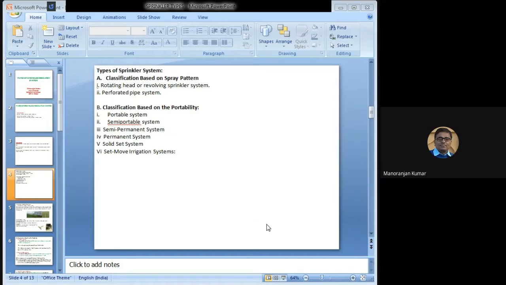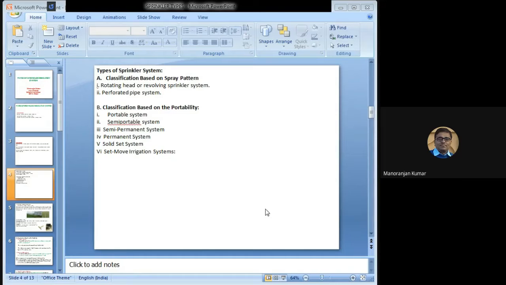Now the second classification, based on portability. The different types of sprinkler systems are the portable system, in which you can transport all the components of a sprinkler irrigation system; the semi-portable system, in which some components are fixed and some portable; the semi-permanent system, which is similar to the semi-portable system; the permanent system, in which all the components are fixed, and no component is portable; the solid state system; and the state move irrigation system. So these are the types of sprinkler irrigation system based on portability.